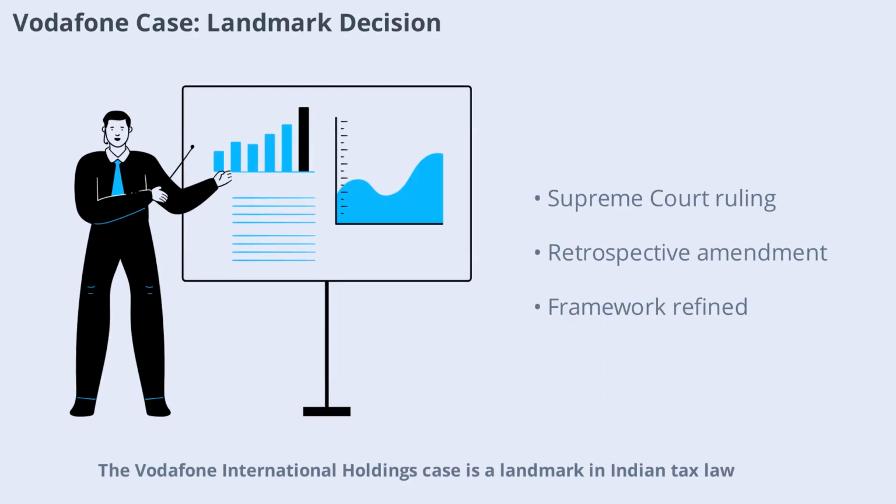The Vodafone International Holdings case is a landmark in Indian tax law. Vodafone acquired a foreign company holding Indian assets, and the Indian tax authorities sought to tax the transaction. The Supreme Court ruled in Vodafone's favor, but Parliament responded with a retrospective amendment. This was later reversed for pre-2012 transactions, shaping today's indirect transfer framework.